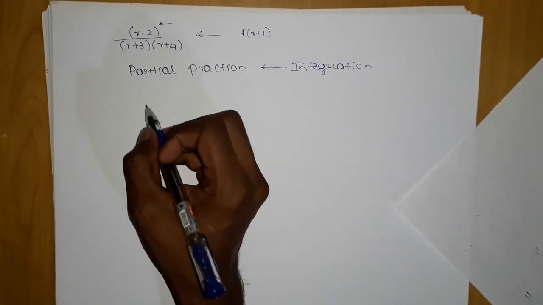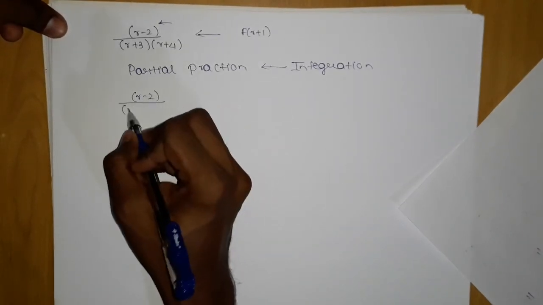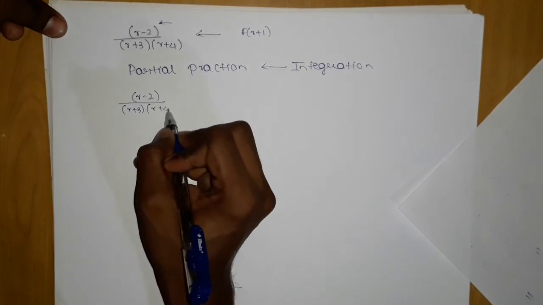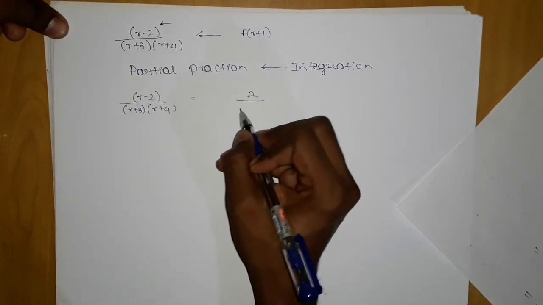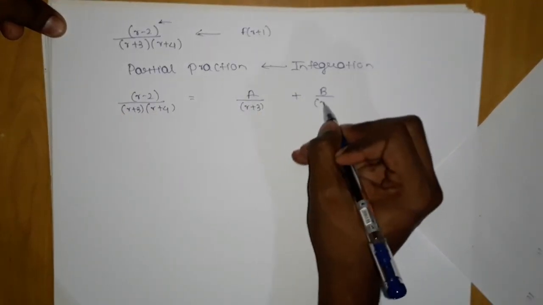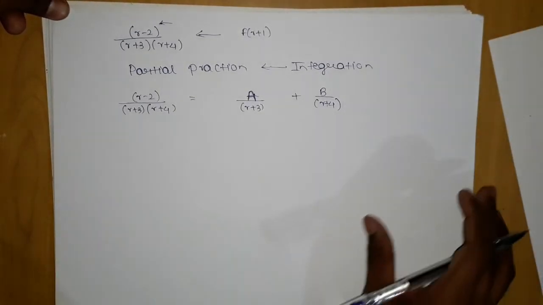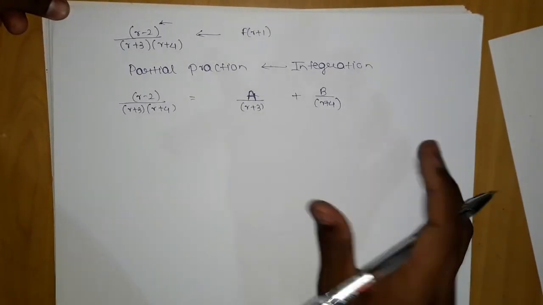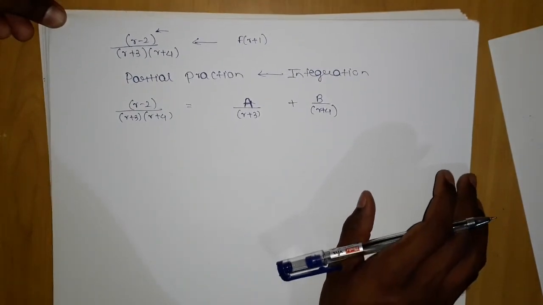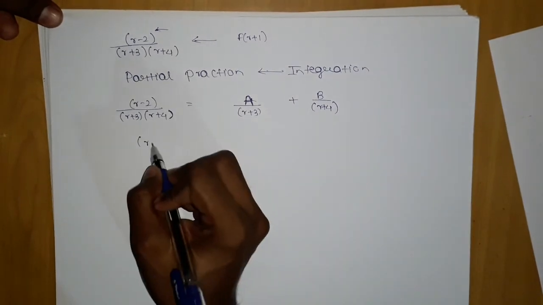But listen, take this problem only: r minus 2 upon r plus 3, r plus 4. I want to break it into this: a upon r plus 3, taking this one first, and the next one here, b upon r plus 4. Here also there are two varieties, complete partial fraction and incomplete. That is a little more advanced. When I am solving problems I will tell you that also. You don't need to worry. This is the integration part, but I am teaching you because it might be needed.